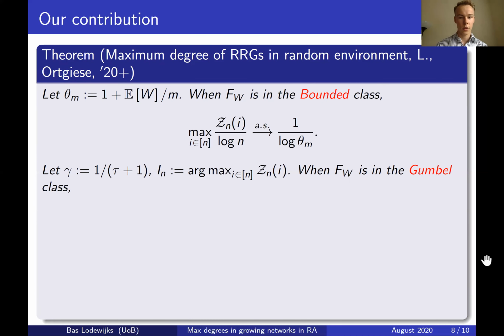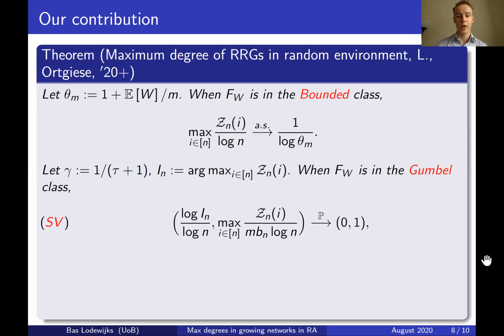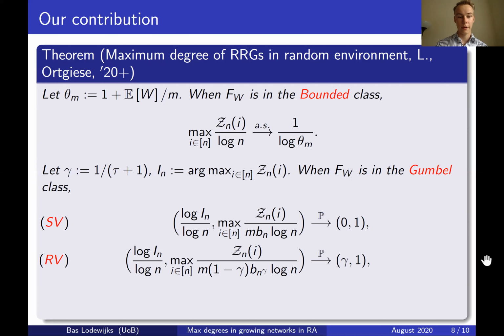Now, as soon as we allow for a distribution that has unbounded support, then we immediately see behavior that is different. So in the Gumbel class, when we look at the 3 subclasses, first for the SV class, we now see that the maximum degree grows like Bn times log n, which is ever so slightly faster than log n, and the location of the maximum grows with n, but grows slower than any polynomial in n. Then for the RV class, we again see that the maximum in degree grows as Bn times log n, but then times some constant prefactor, which depends on the value of tau, and the location of the maximum is roughly around n to the gamma.